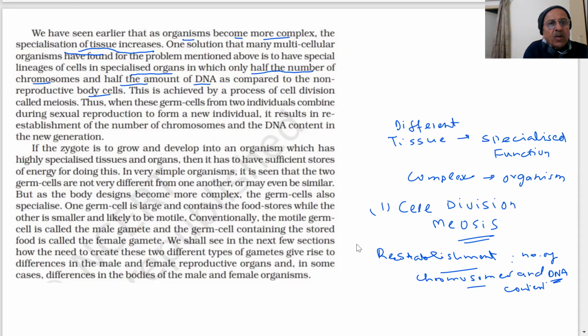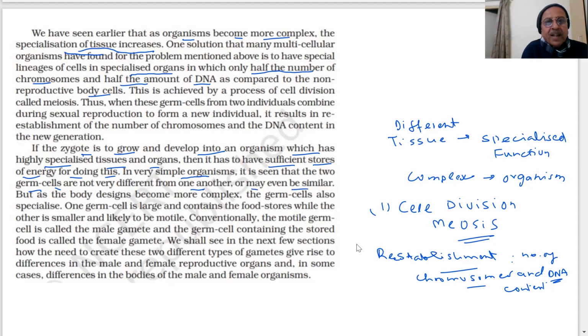If the zygote is to grow and develop into an organism which has highly specialized tissues and organs, then it has to have sufficient stores of energy for doing this. You see that you are going to create an organism from a zygote. It will require a lot of energy. So it has to have sufficient stores of energy. In very simple organisms, it is seen that the two germ cells are not different from one another or may even be similar.